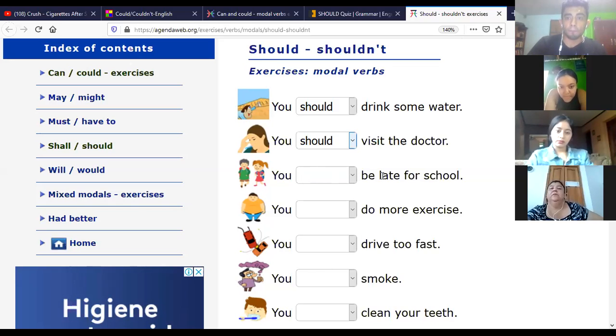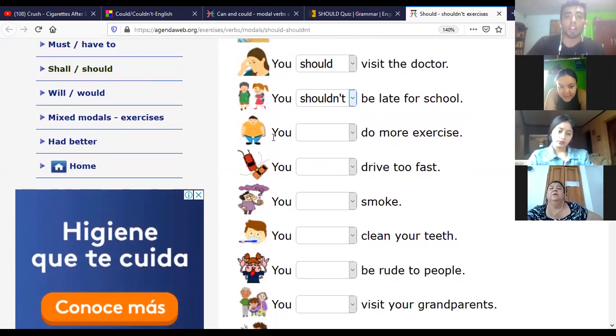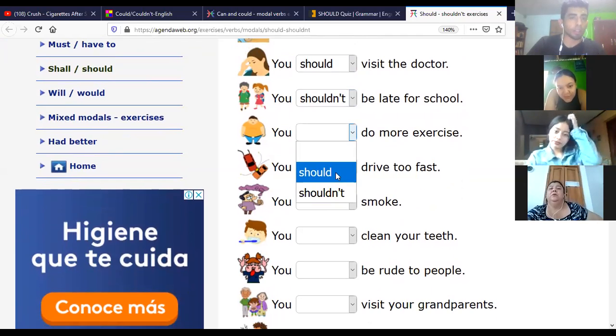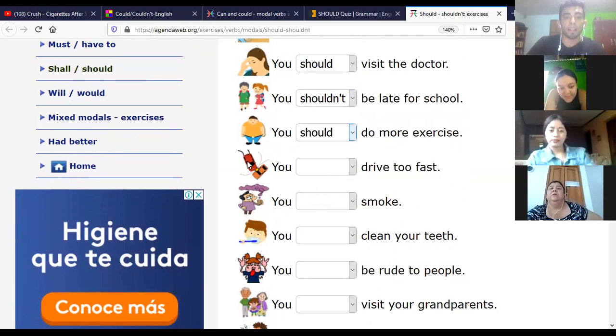You be late for the school. Should or shouldn't? Shouldn't, exactly. You shouldn't be late for the school. You should do more exercise. Look at the picture. Okay? Should or shouldn't? Should.